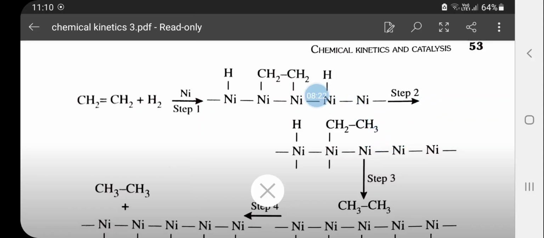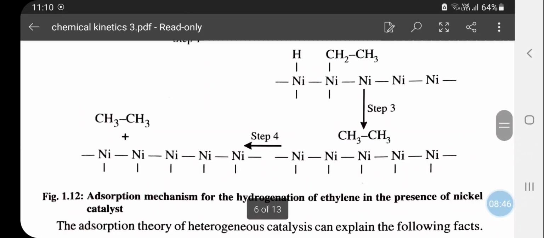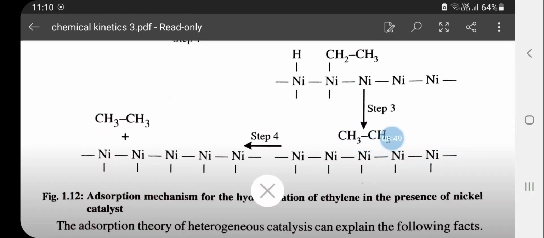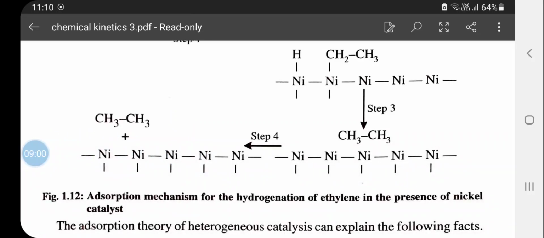In the second step, we have two reactants, CH2 and H2. Both will be adsorbed to the nickel, and hydrogen will be separated from here and combine with CH2 and form CH3. Then in the next step, another hydrogen will combine with CH2 and form CH3. So after the third step, this CH3 molecule will be adsorbed to nickel, and in the fourth step, the free CH3 molecule will be liberated, leaving nickel as such.